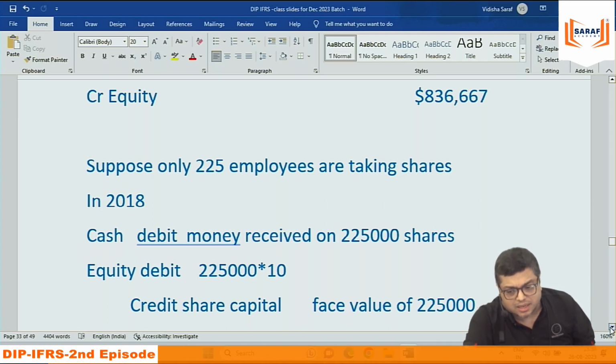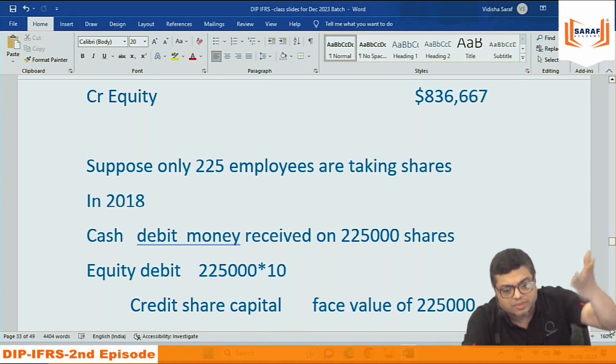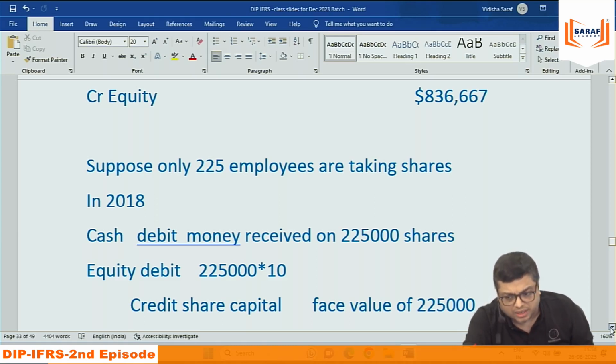Credit: you are not paying now, you will give them after 3 years. So credit liability, but you are going to give them shares, not money, so credit other components of equity. Every time, debit expense, credit equity, three times.